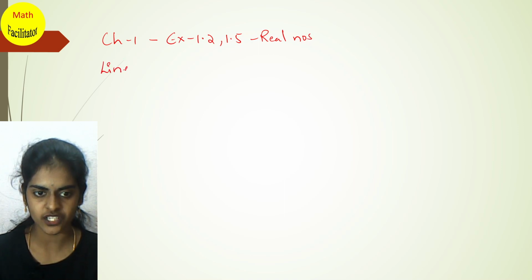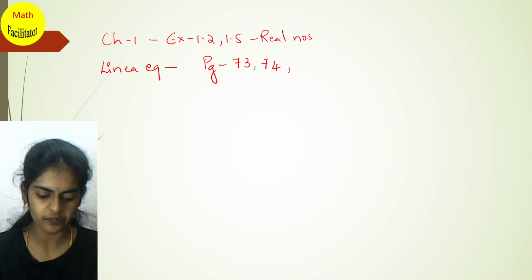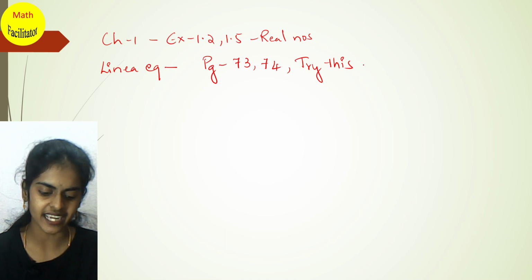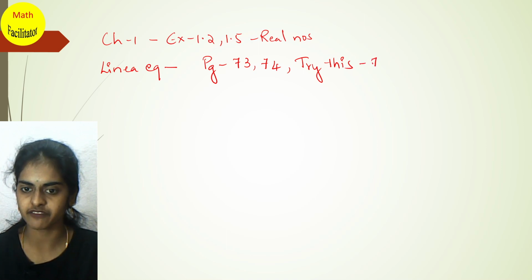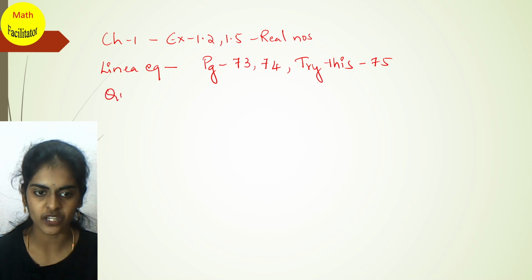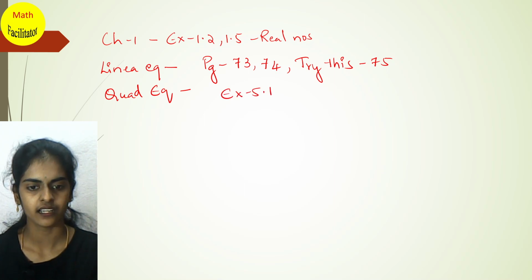Now linear equations, chapter 4: you have page numbers 73 and 74, and you have the try this of page 75. And quadratic equation, I'll also tell you how to study. Quadratic equation, you have exercise 5.1 only, right?